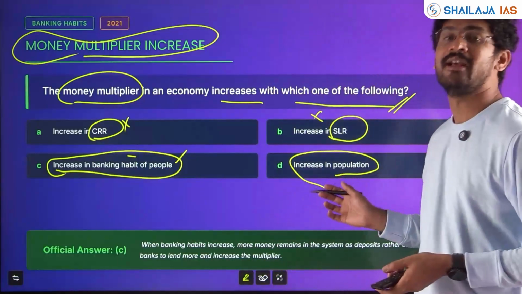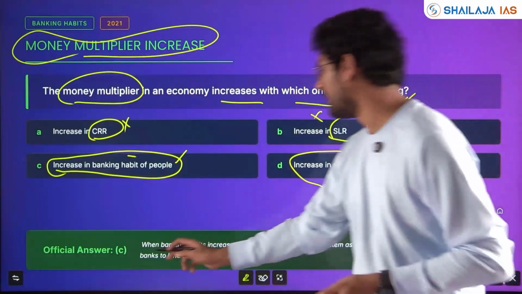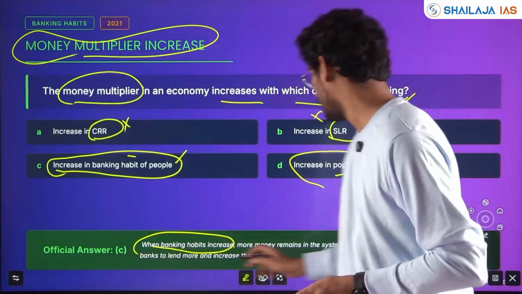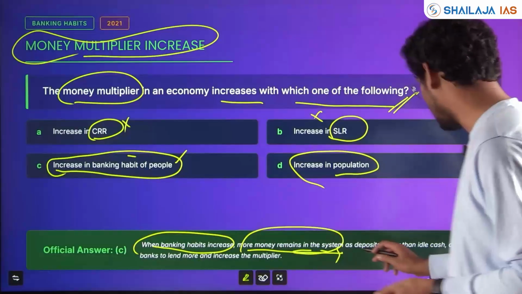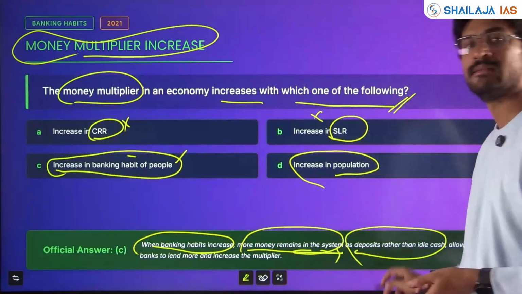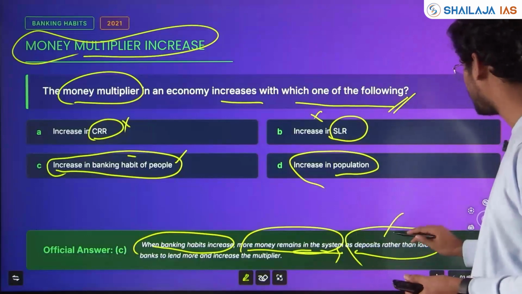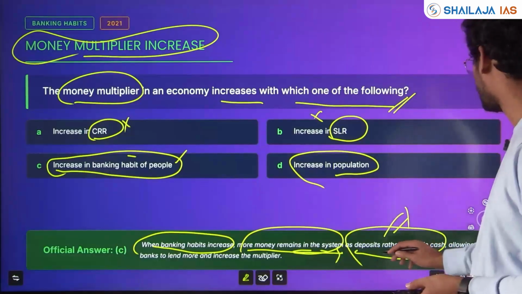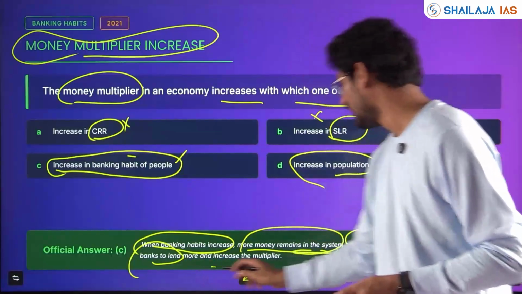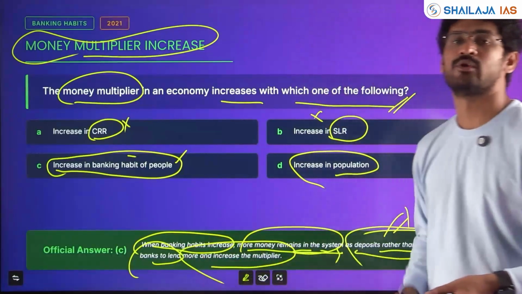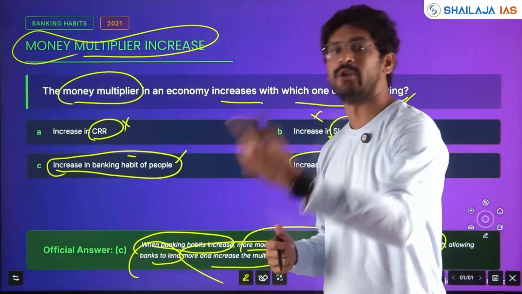Increase in population? Not necessarily. When banking habits increase, more money comes to the system and remains in the system because deposits are more than people keeping money idly or as cash in the home, allowing banks to lend. When you lend more, money will increase. Banking activities will happen when you lend more.